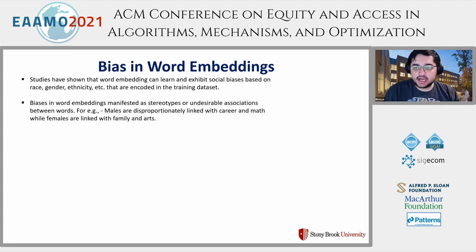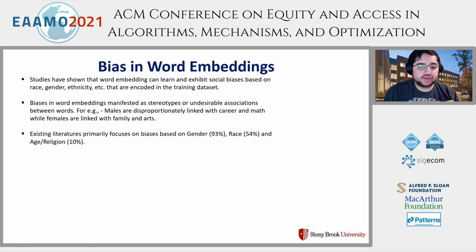Biases in word embeddings are manifested as stereotypes or undesirable associations between words. For example, it has been found that males are disproportionately linked with career and maths, while females are linked with family and arts. Existing literature primarily focuses on individual bias types, let's say based on gender or race or age.